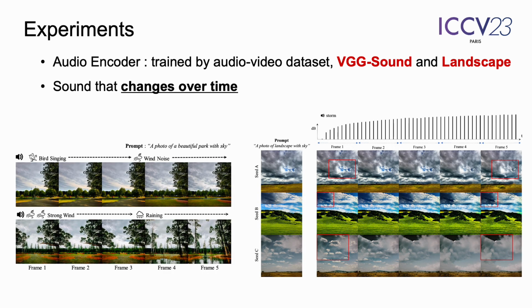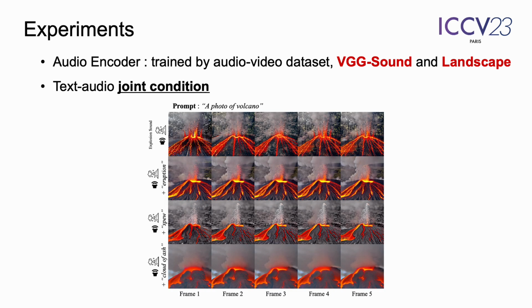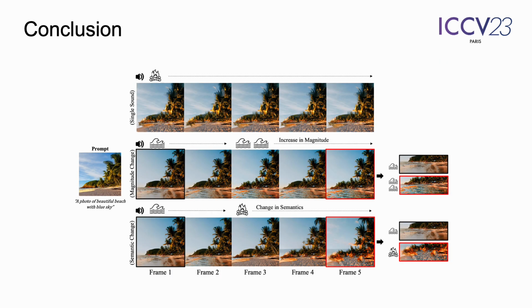Next, we provide examples where audio inputs are changed. As we observe in the figures, our model successfully adapts to the audio change, generating video frames accordingly. This may confirm that our model is indeed conditioned on the audio sequence and can generate audio-adaptive video frames. Furthermore, as our model is built upon the stable diffusion model, it is also possible to use text and audio as a condition together.